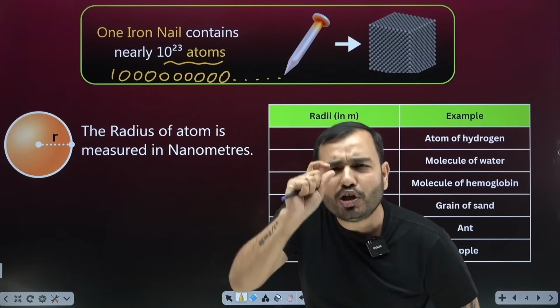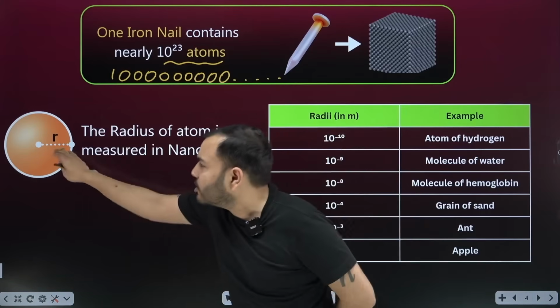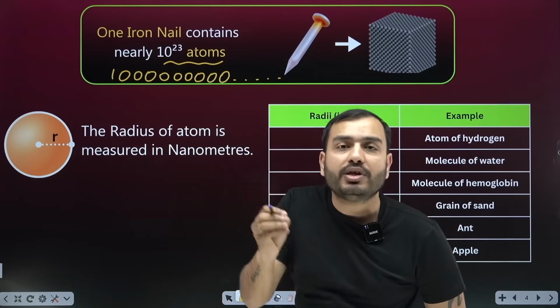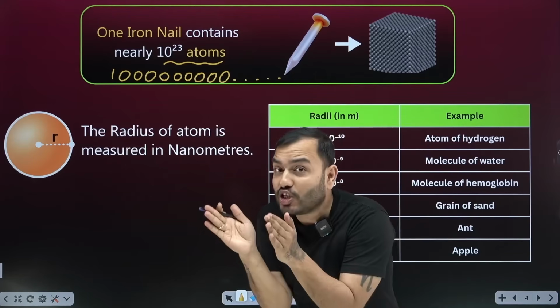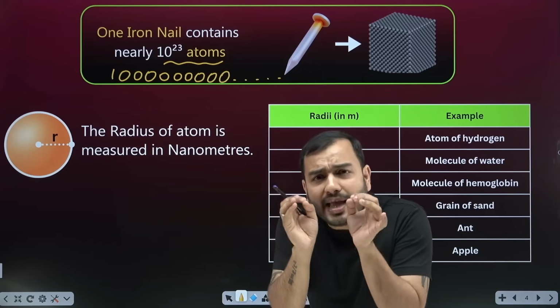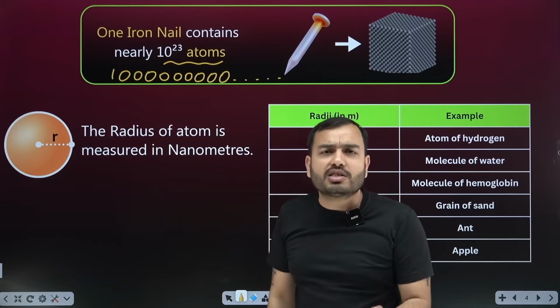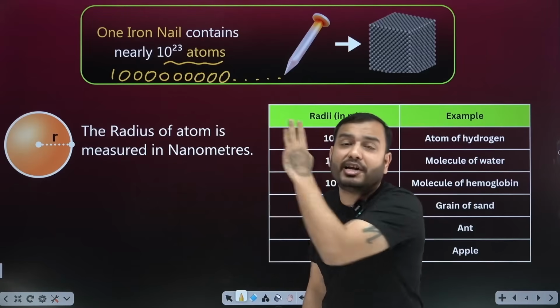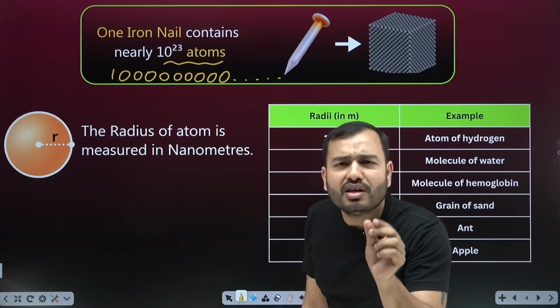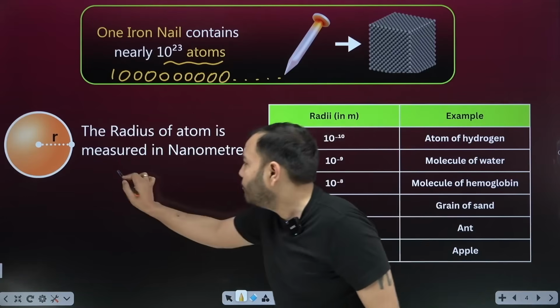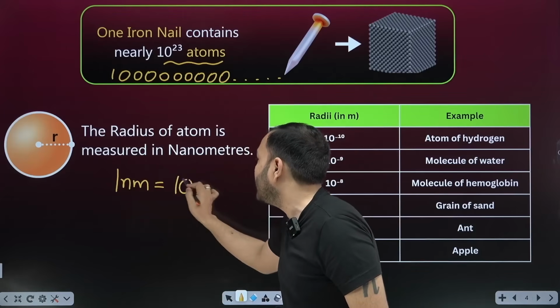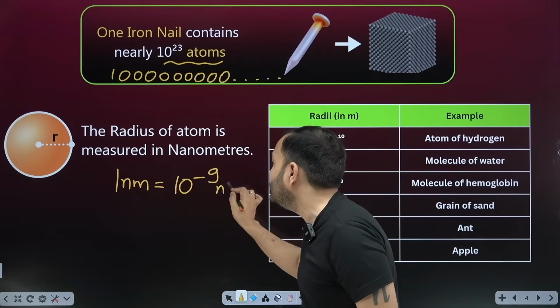So a very small unit was introduced to measure the size of an atom, which we call the nanometer. Nanocar, you heard? It's a small car. Nano means small. So the nanometer was introduced as a unit by which we can measure the size of an atom. It is so small that we need a unit. Nanometer. What is a nanometer? 1 nanometer is equal to 10 to the power minus 9 meter.